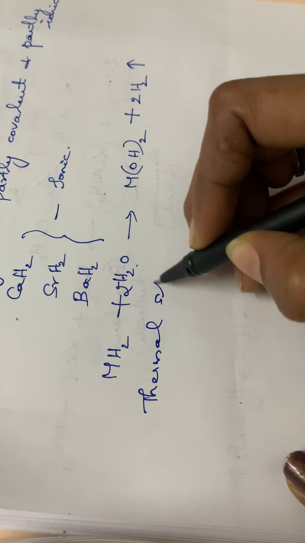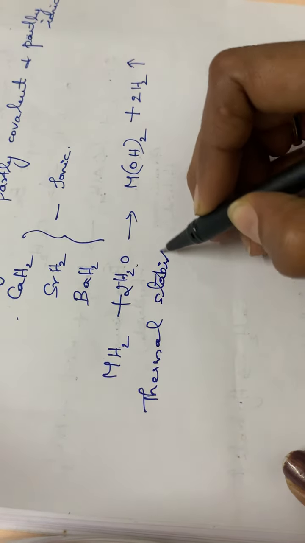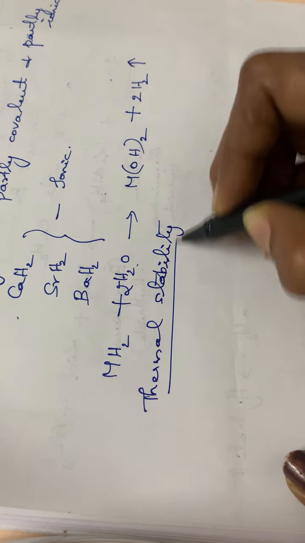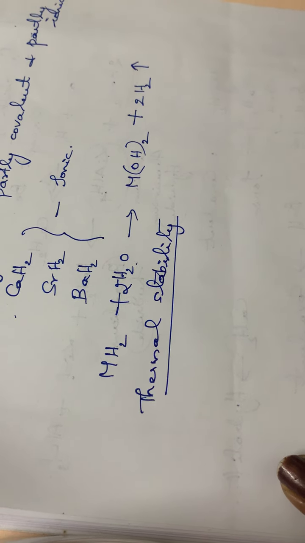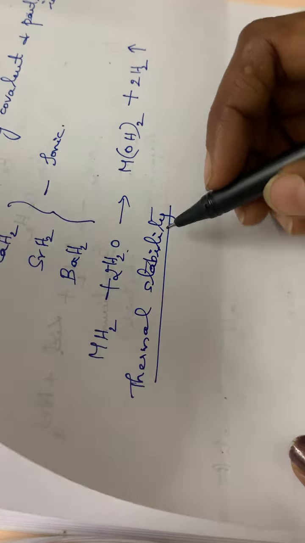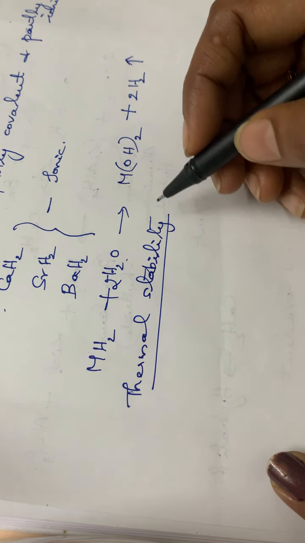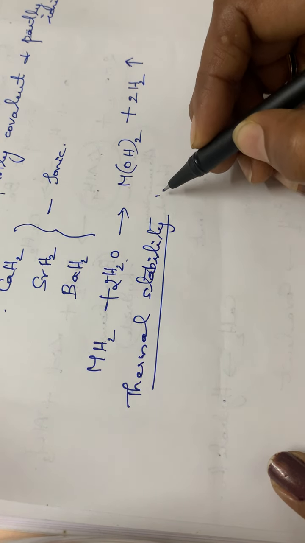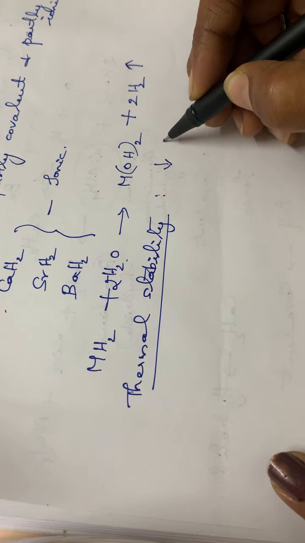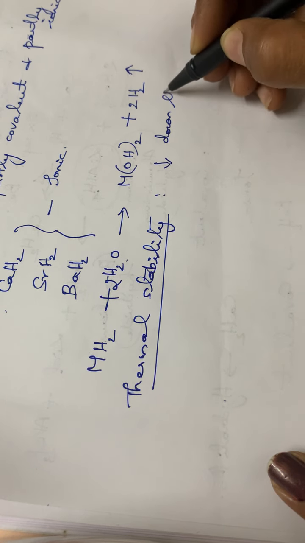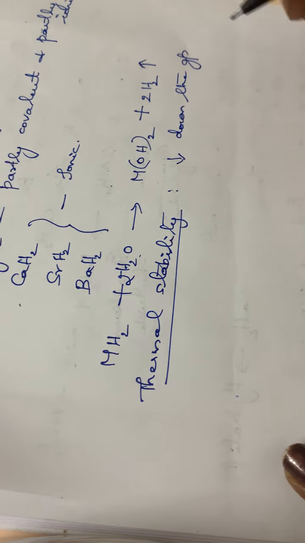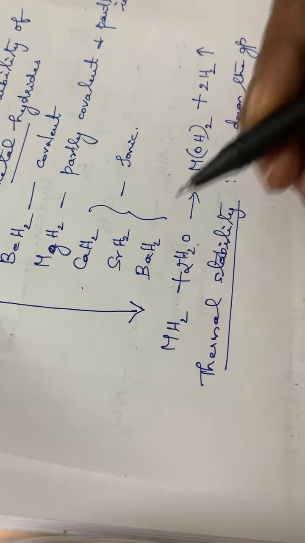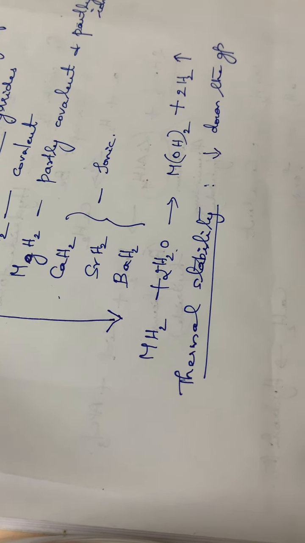Then coming to the thermal stability of the alkaline earth metal hydrides. The thermal stability decreases down the group, that is, in this order the thermal stability will be decreasing.